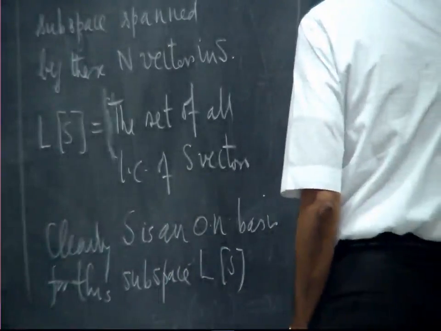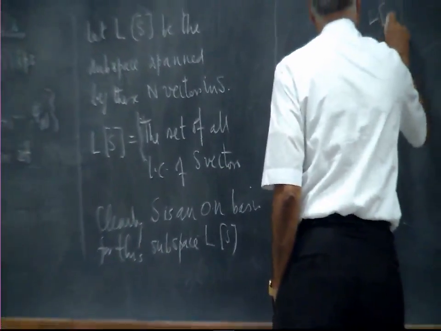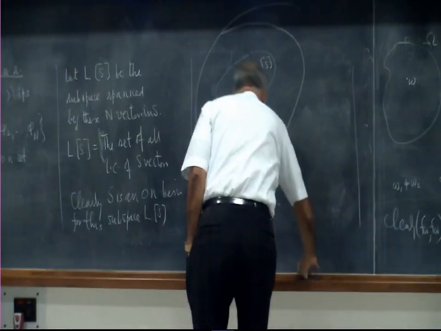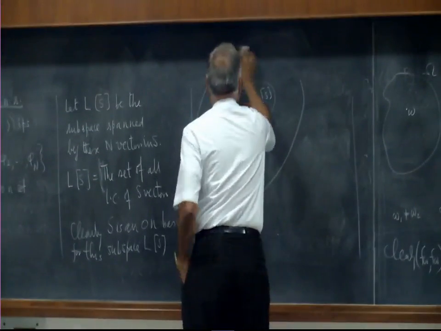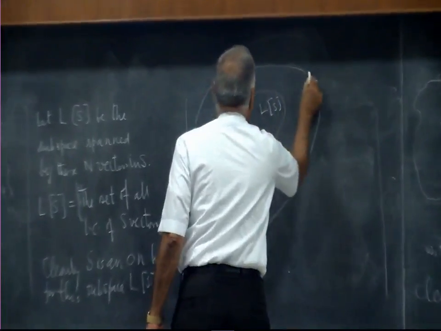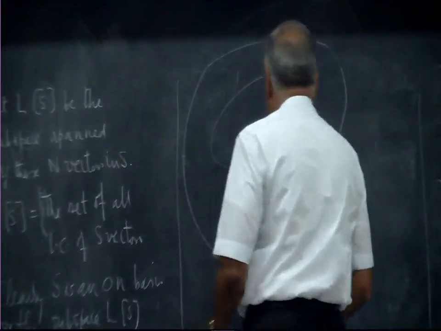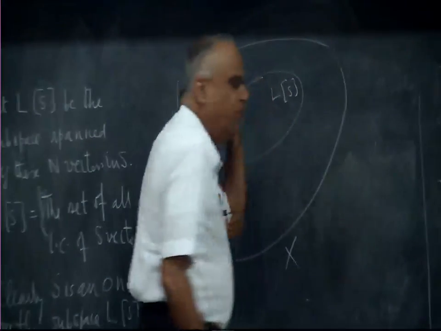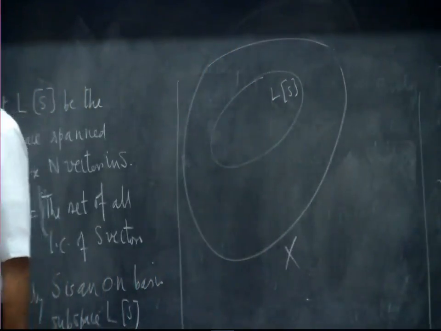So this is my subspace Ls, and this is the big space X. Inside that big space is sitting this subspace. Now, suppose I have information only about that subspace.